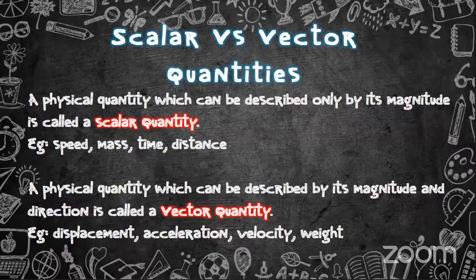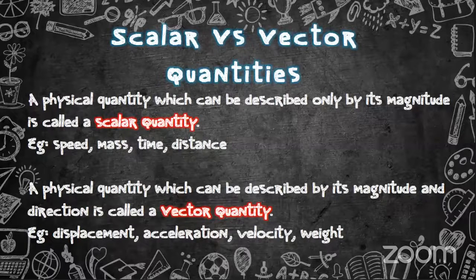A physical quantity which can be described by its magnitude and direction is called a vector quantity, right? Vector quantities have both a magnitude and a direction. For example, displacement, acceleration, velocity, and weight come under vector quantities. There is a symbol for velocity. Yes, for velocity we give the symbol V, simple V, right?